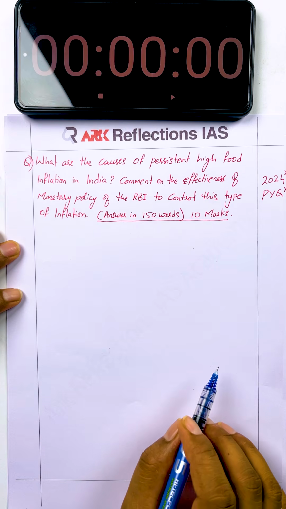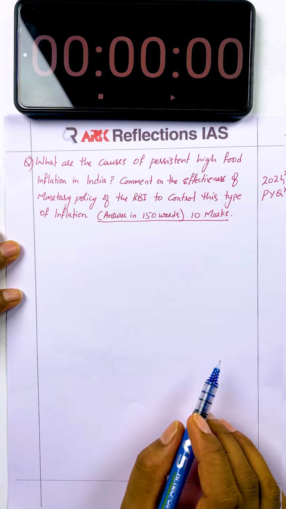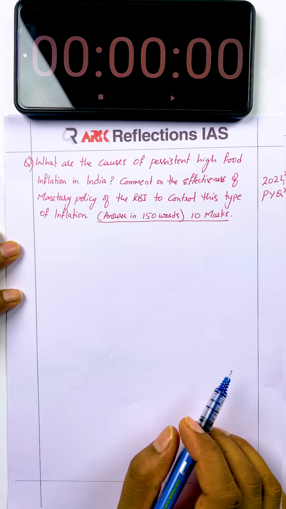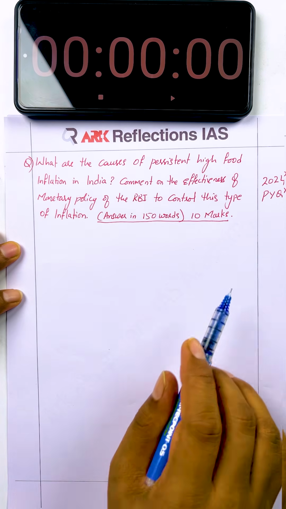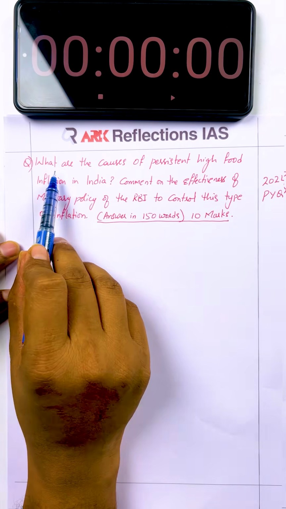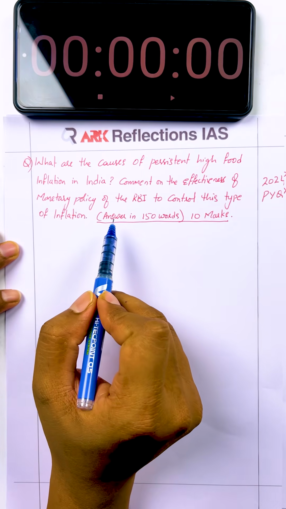Aspirants usually find GS paper 3 to be difficult, and writing answers in the paper 3 of economy is challenging. So today let us take one of the questions from the previous years, 2024, asked in GS3. Let's try to write this particular answer in less than 7 minutes.